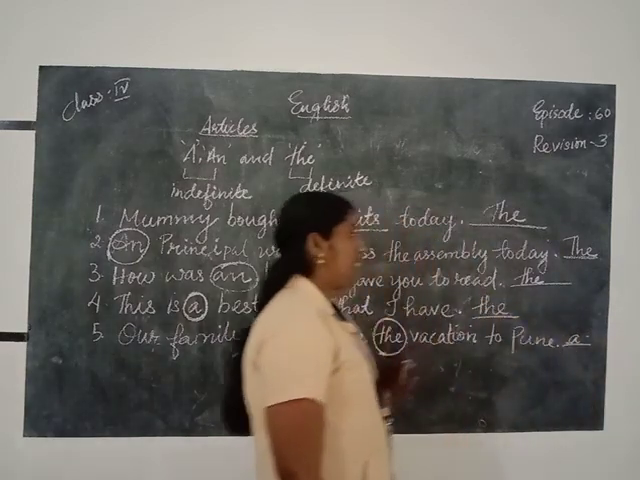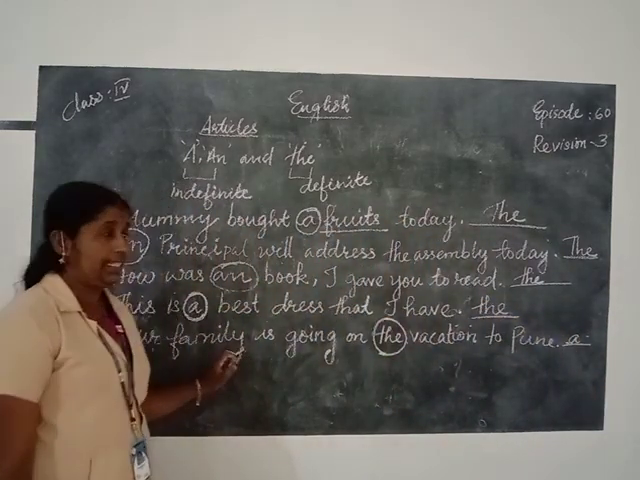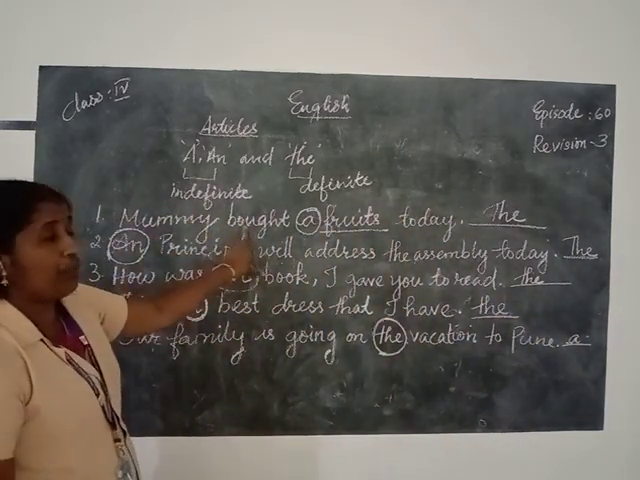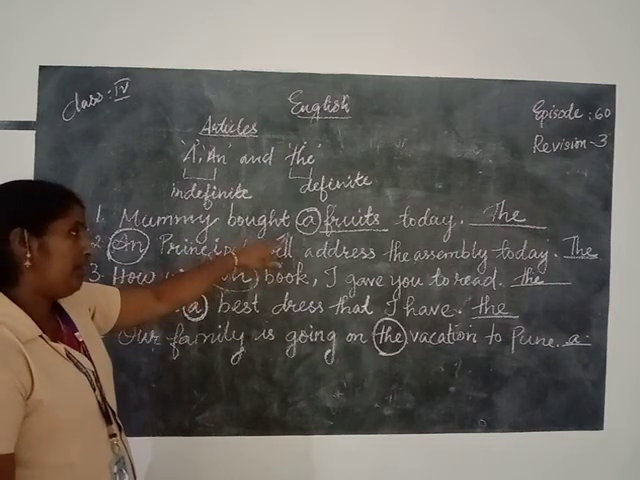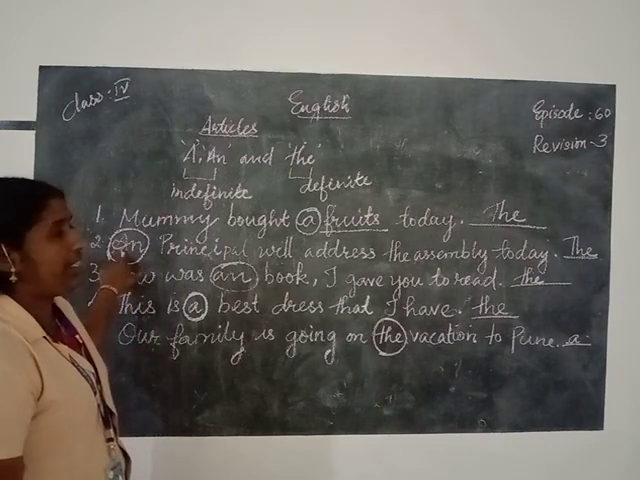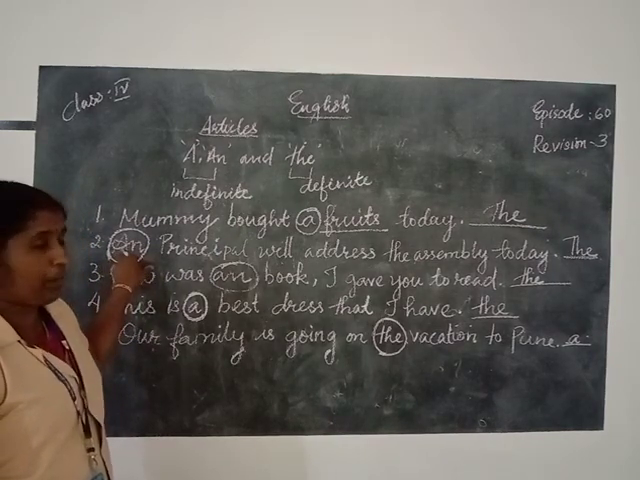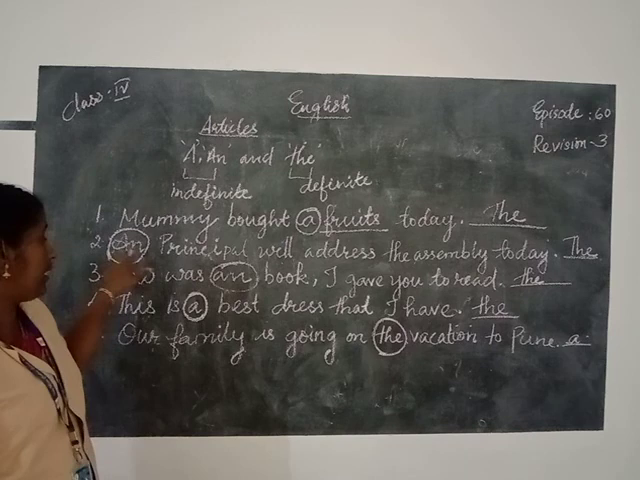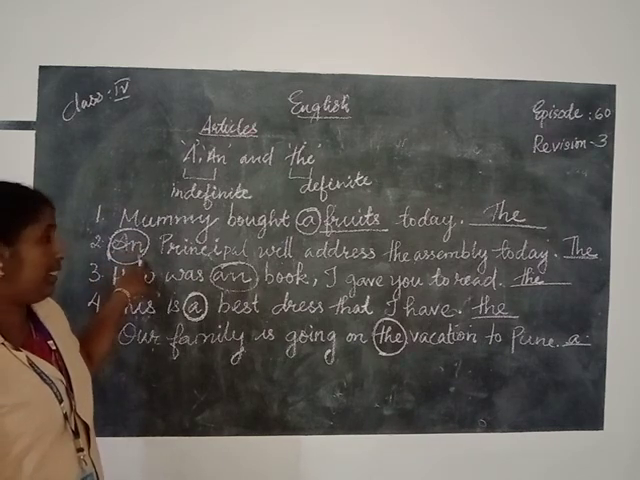Okay. Then this is the correction of articles. I will read with the correct articles. Mummy bought the fruits today. A is not correct. You can circle A and write D in the place. Then the principal will address the assembly today. The principal is the correct usage. So we can circle the and write the correct article in that place.